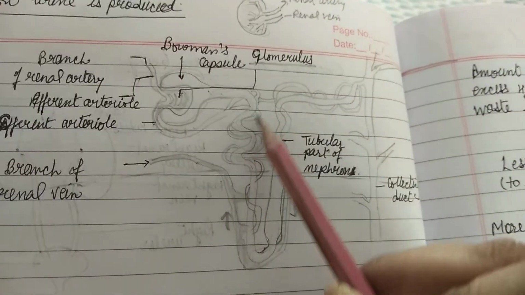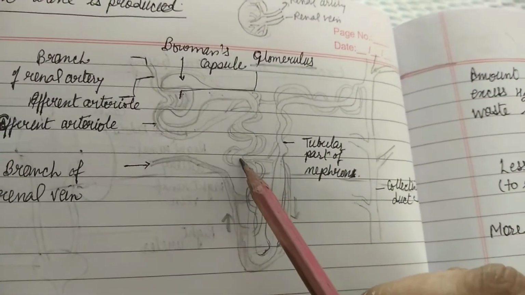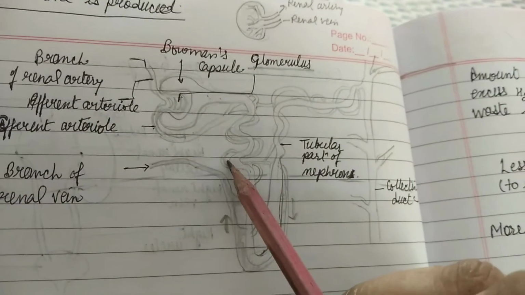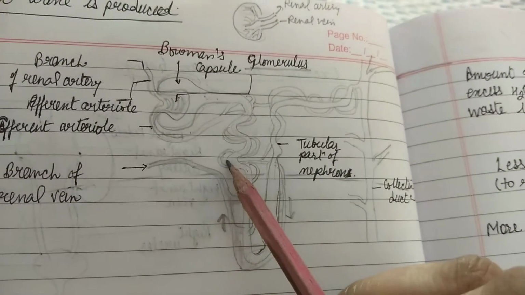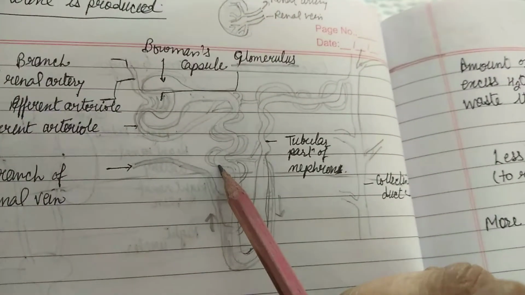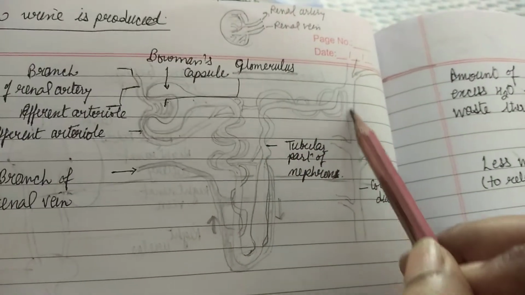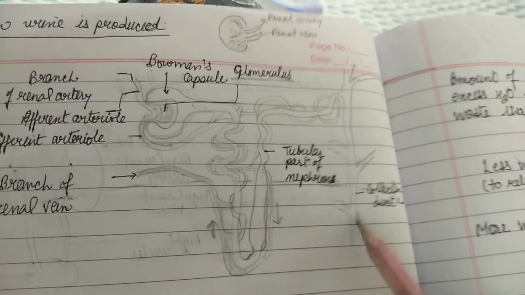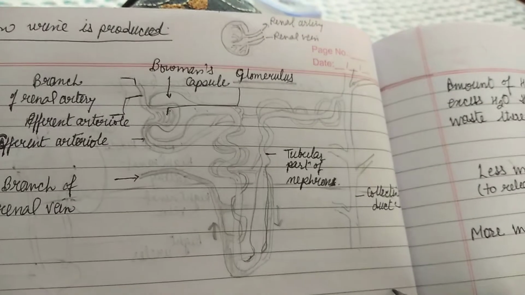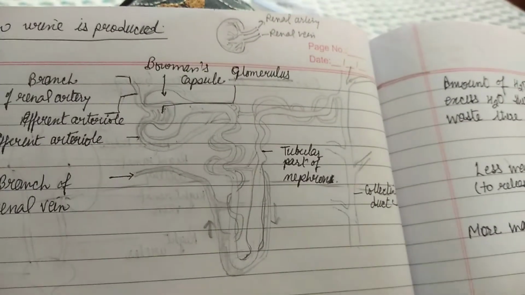So when this filtrate passes through this tube, excess water is reabsorbed, salt is reabsorbed, glucose is also reabsorbed, amino acid is also reabsorbed. Clear? And then the urine that is formed is passed into this collecting duct, and these collecting ducts combine to form the ureter, and then through the ureter urine goes into the urinary bladder.